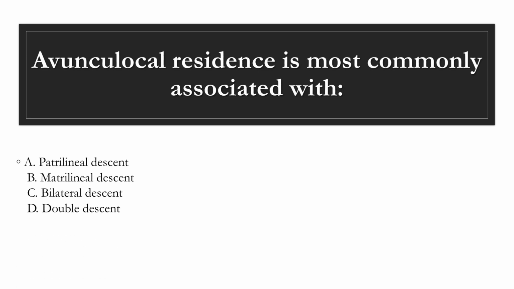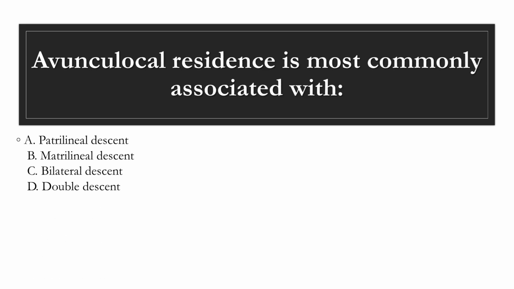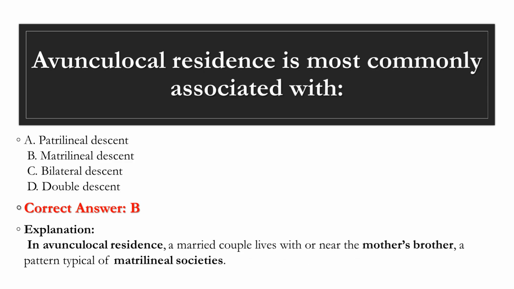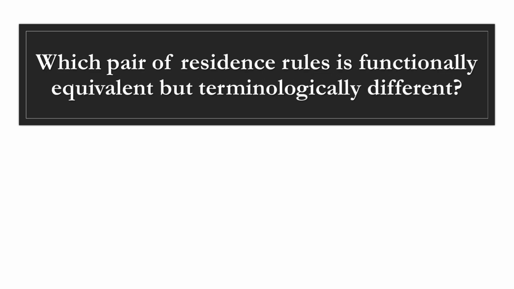Question 6. Avunculocal residence is most commonly associated with A. Patrilineal descent. B. Matrilineal descent. C. Bilateral descent. D. Double descent. Correct answer, B. Explanation. In avunculocal residence, a married couple lives with or near the mother's brother, a pattern typical of matrilineal societies.